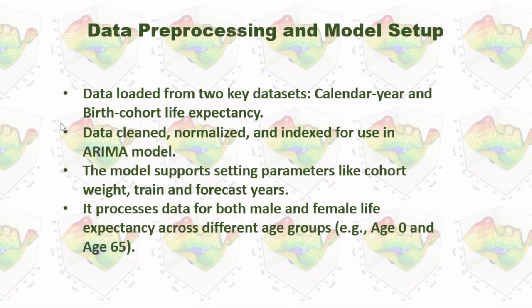In my model, first I will load the data from two key data sets. One is calendar year, another one is birth cohort life expectancy. And I did data cleaning, and I normalized and indexed it for use in my ARIMA model. The model supports setting parameters like cohort weight, train, and forecast years.